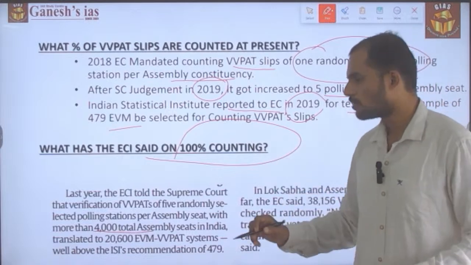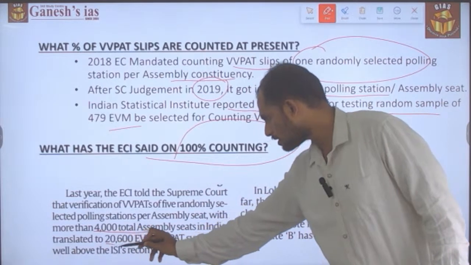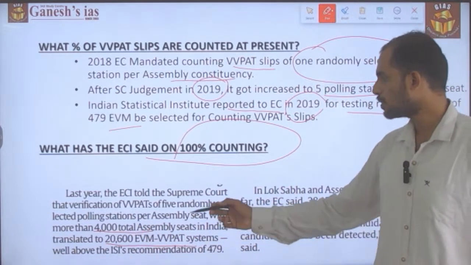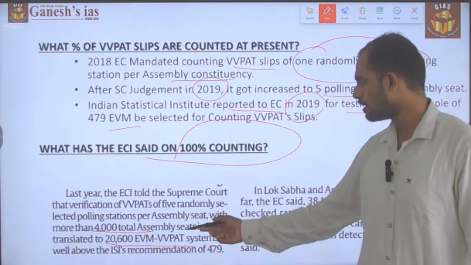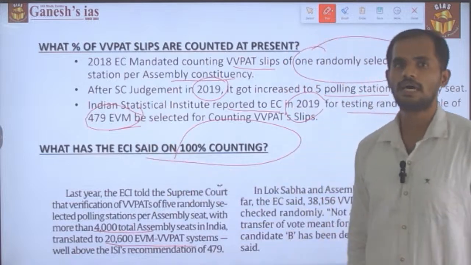By converting it into VVPATs, they are cross verifying 20,600 EVM VVPAT systems, which is much higher than the Indian Statistical Institute's recommendation.